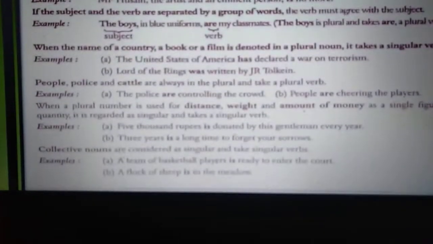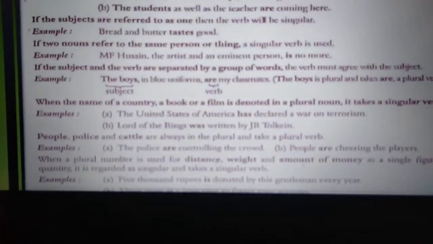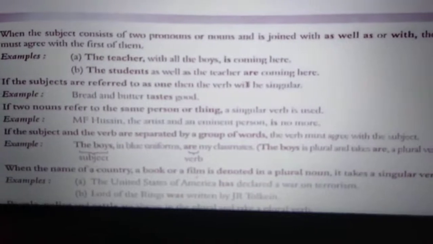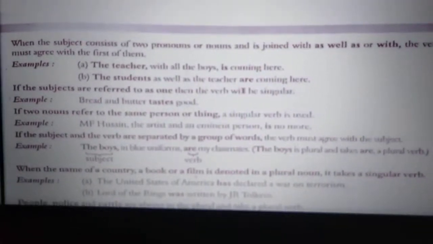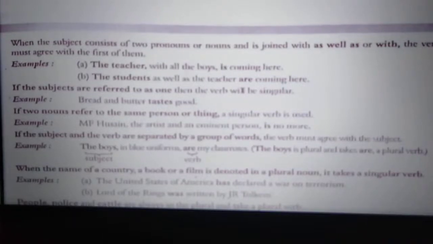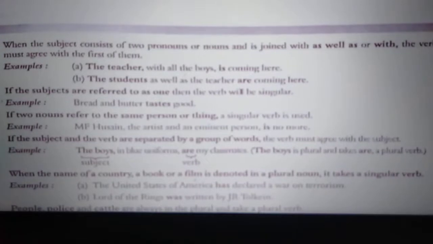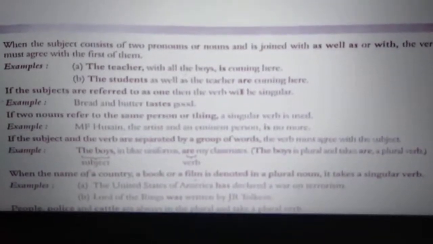Now let's see again some of the points. When the subject consists of two pronouns or nouns and is joined with "as well as" or "with", the verb must agree with the first of them. Like you have to see here the subject.